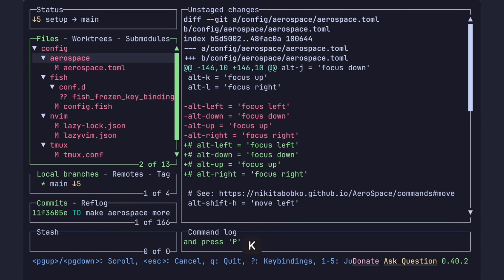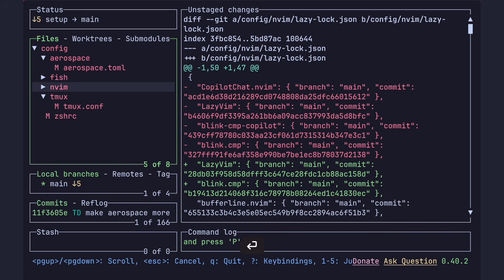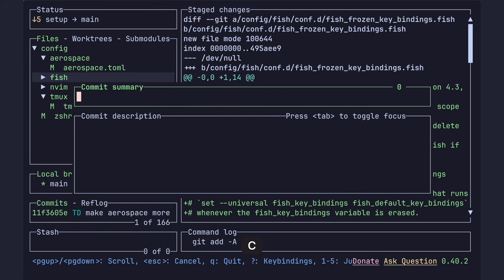LazyGit. LazyGit is as close to the perfect Git UI as you can get, in my opinion. It makes common things like merge conflicts, cherry picking, amending, and bisects a breeze.